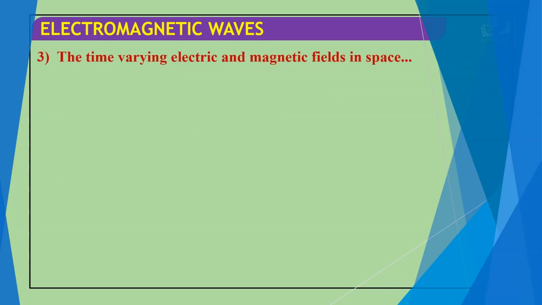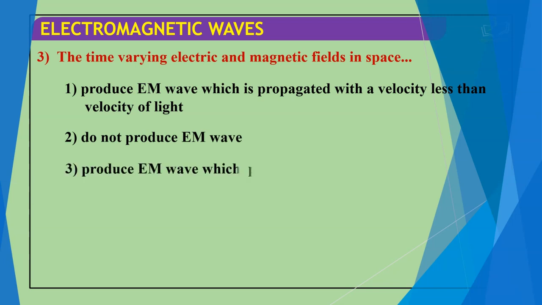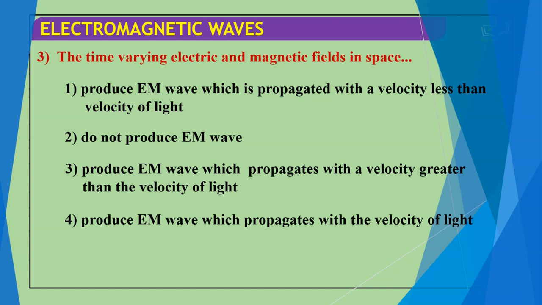Third question. The time-varying electric and magnetic field in space produces EM waves which propagate with a velocity less than the velocity of light, do not produce EM waves, produce EM waves which propagate with a velocity greater than the velocity of light, or produce EM waves which propagate with the velocity of light.